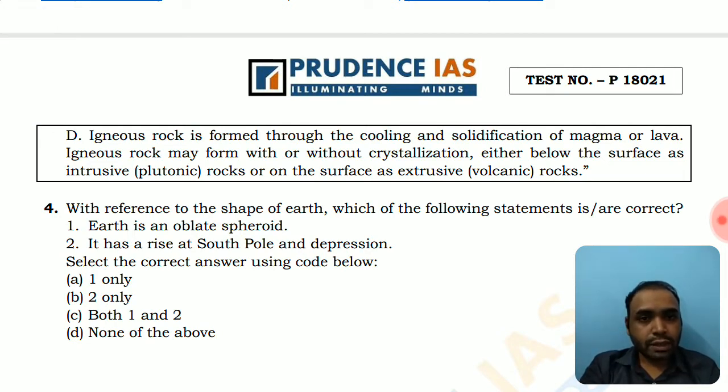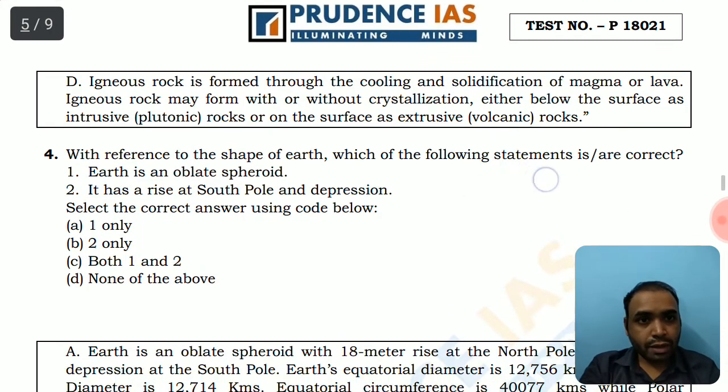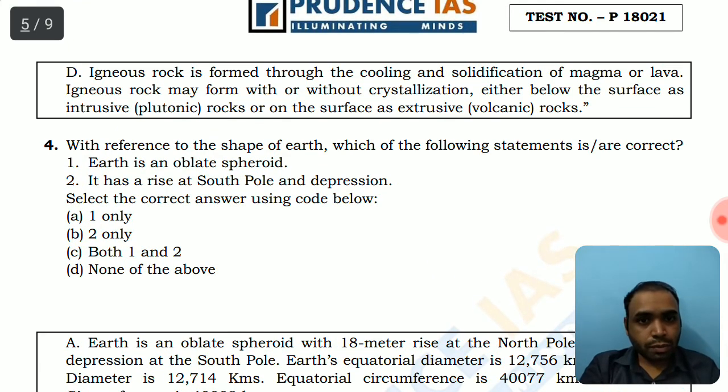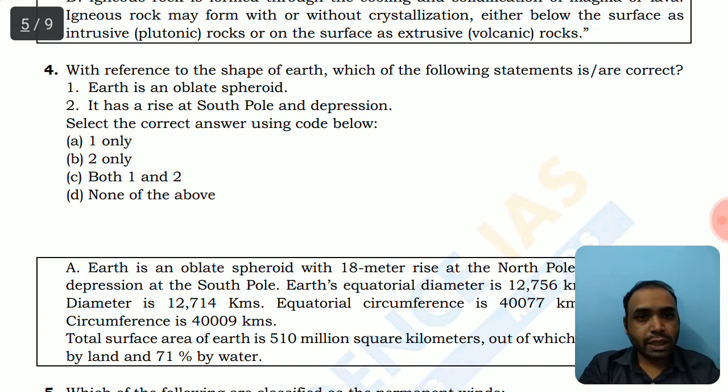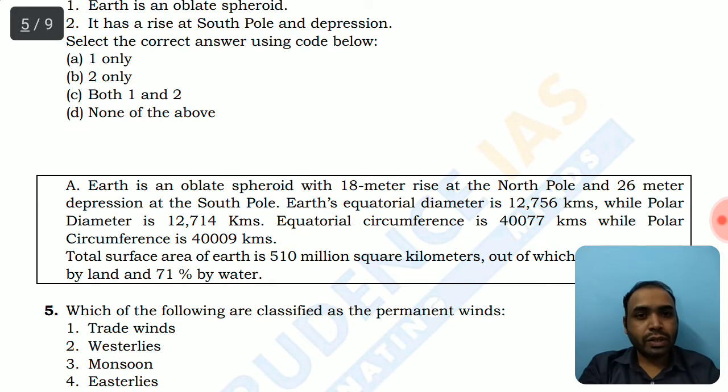This is not correct. It has rays on the north pole. So by logic also, if we see that the north pole is oblated and the south pole is depressed, it is very easy to remember. Only the first option is correct, that Earth is an oblate spheroid. And let's read the explanation, the factual data about Earth.